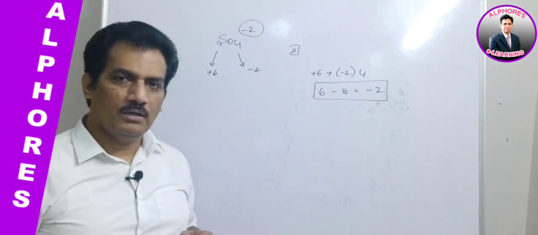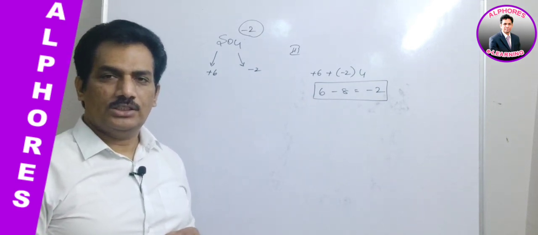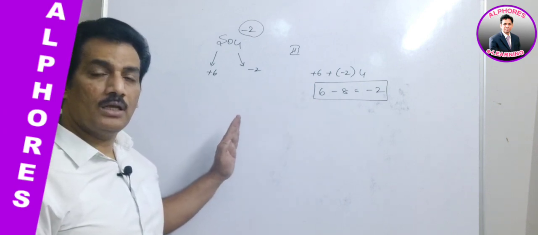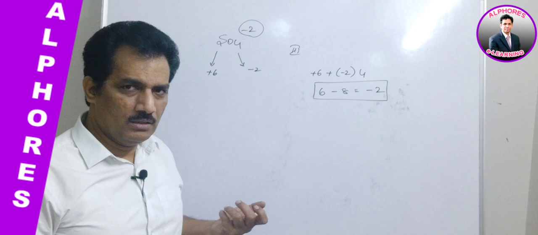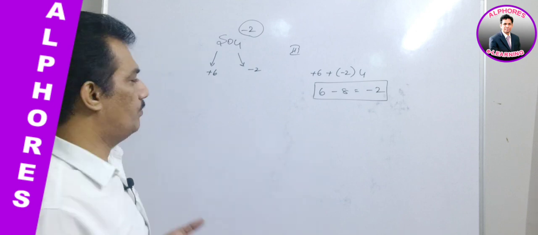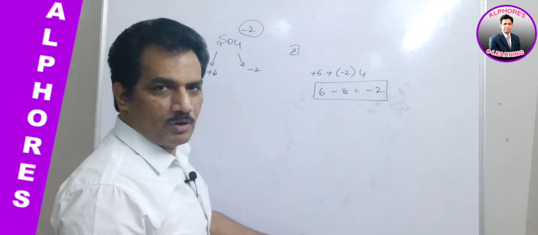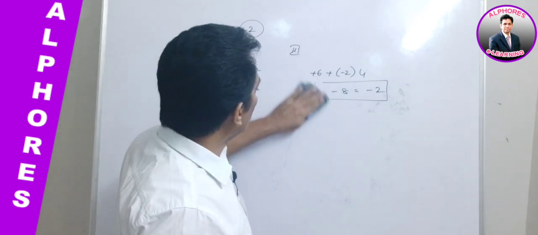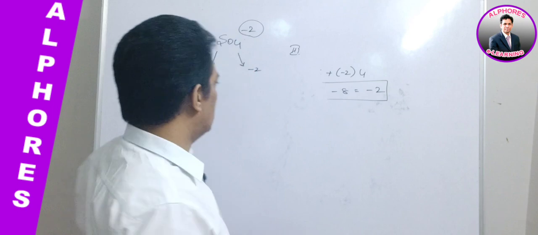But actually, in finding the oxidation states, we use this rule in a reverse manner. What is that reverse manner? Let me explain with the same example. Let us assume that the oxidation state of sulfur is not known to us.